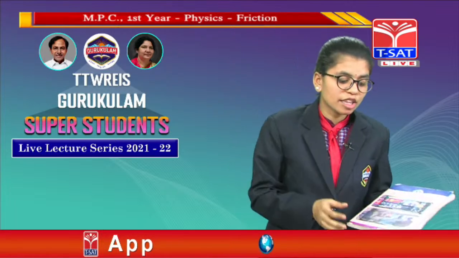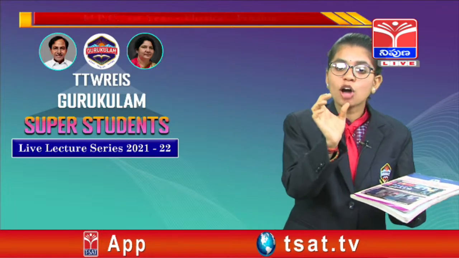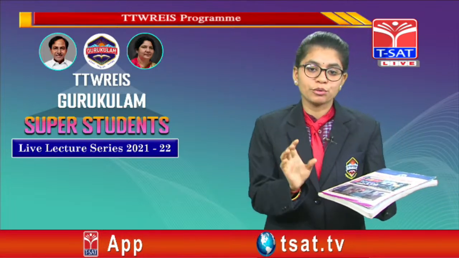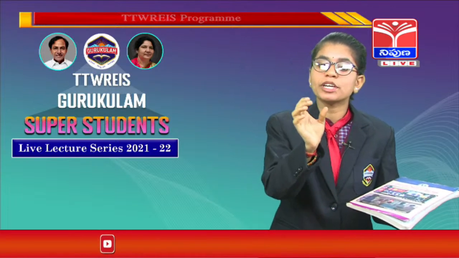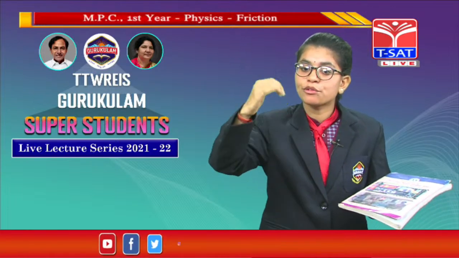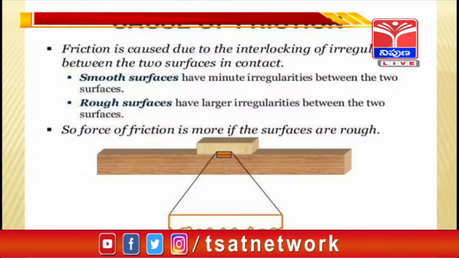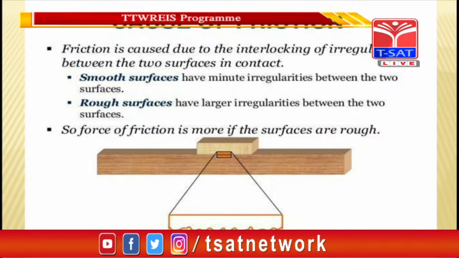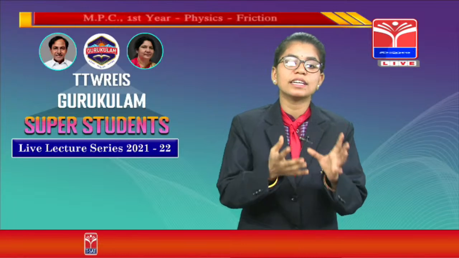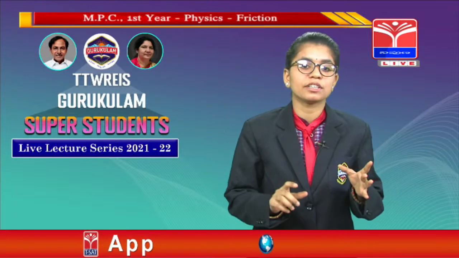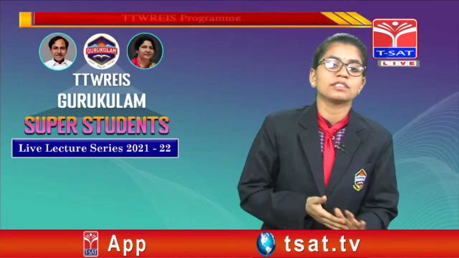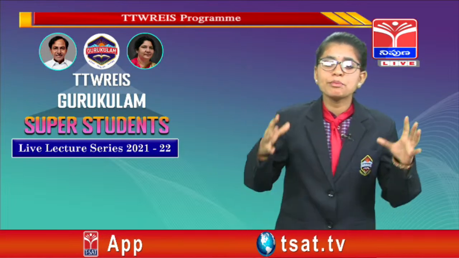You are seeing in the picture that there is one object and a table. When the portion is zoomed, they look like those ups and downs. Yes, that is the cause of friction. Moving to the next point, that is the advantages of friction. Yes, there are many things.